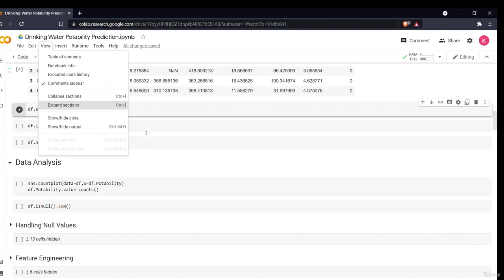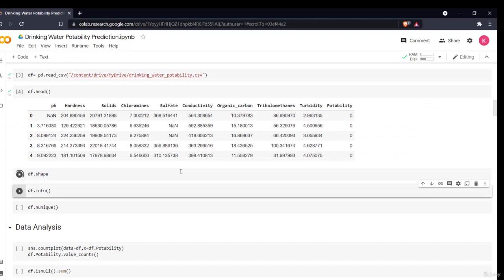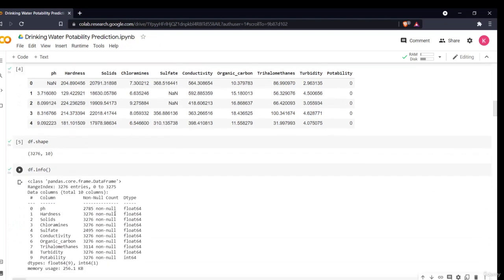So first, let us have a look at our data. Various variables were given, that is the pH, hardness, solids, chloramine, sulfate, all of these things which are necessary to see if the water is potable or not. If it is 0, that means the water is not potable. If it is 1, that means the water is safe. Let us have a look at the data. What is the shape? As mentioned above, there are around 3,276 data rows. And if we want to see the data types, all of them are float. Only the potability is of integer type.